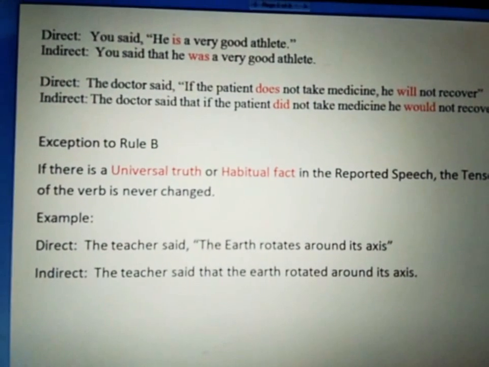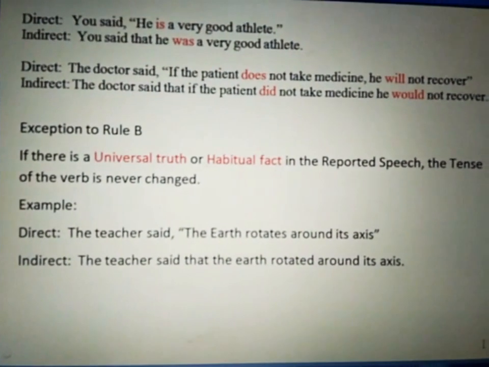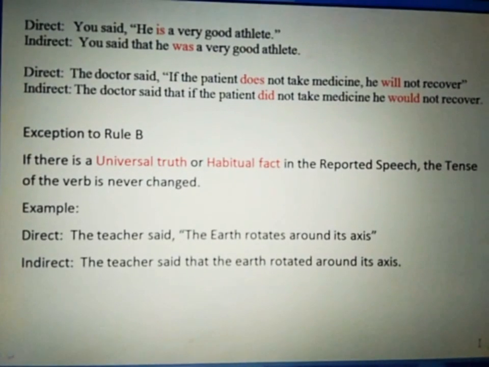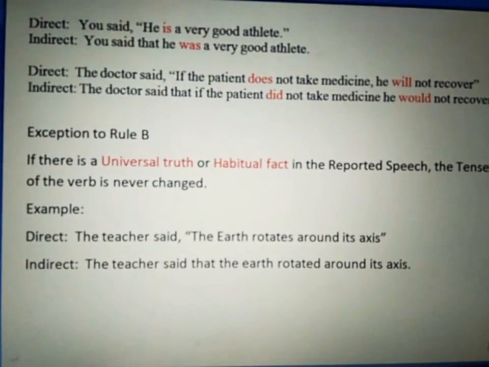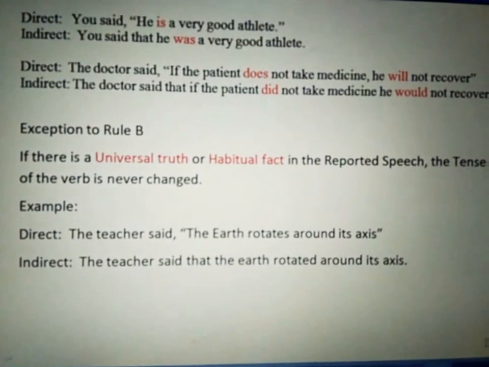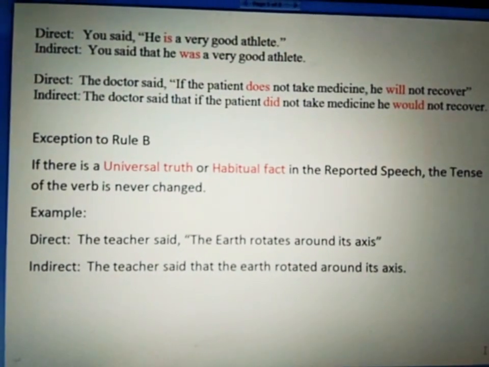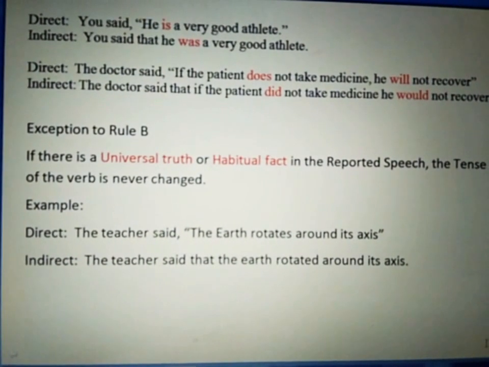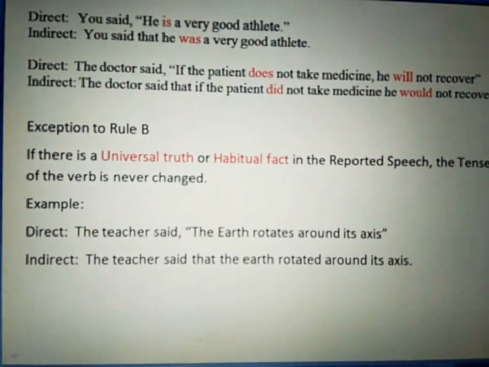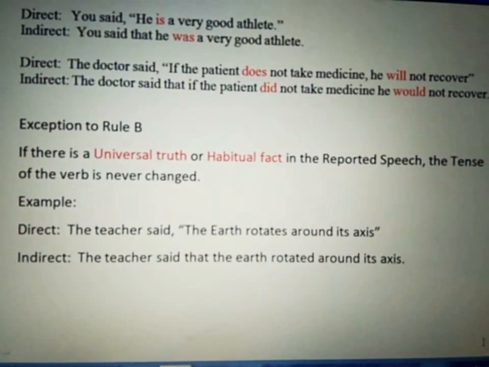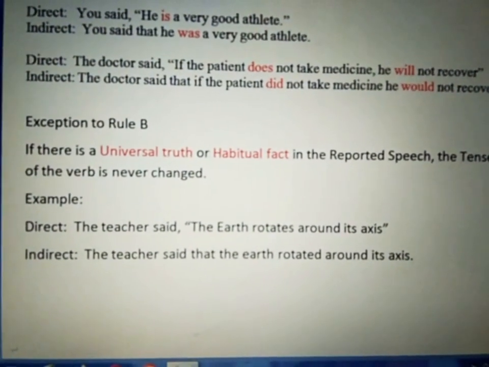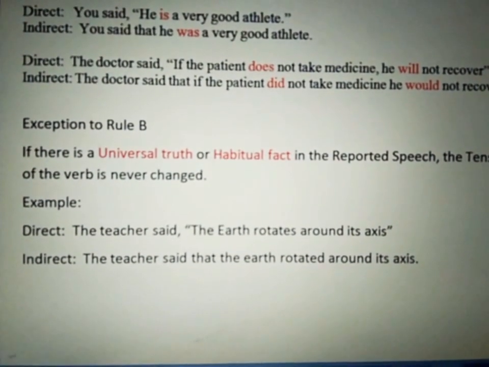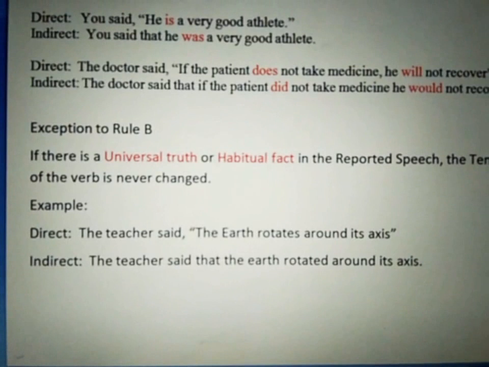Now there are some exceptions to rule B. Rule B is the rule which we are discussing above. If there is a universal truth or habitual fact in the reported speech, the tense of the verb is never changed. As the teacher said, the earth rotates around its axis. Now we can see that in the reporting verb, the given verb is said, which is past.